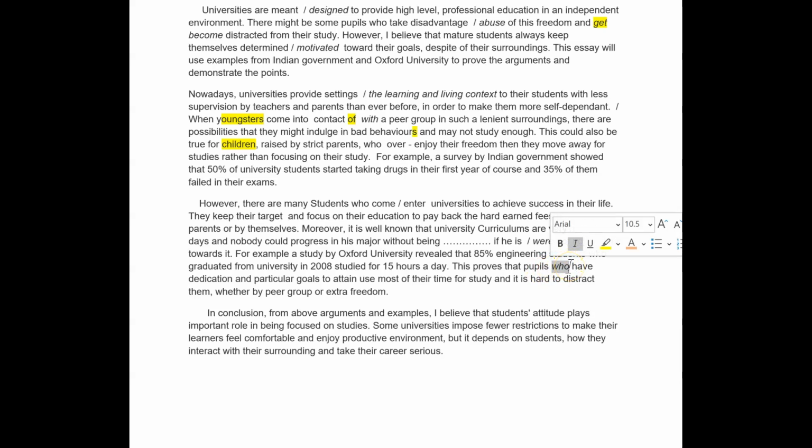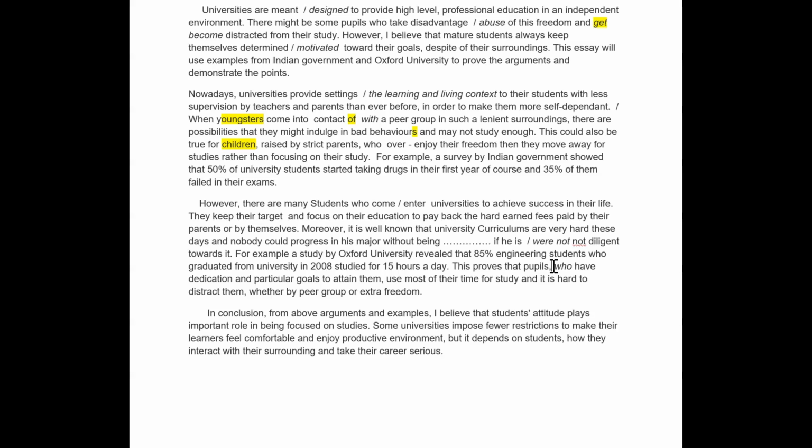But that has put you into a relative clause. Students who have dedication and particular goals to attain them, the goals, use most of their time for study. Pupils, so this is in brackets, in commas, because this is a relative clause. Your main sentence is this: pupils use most of their time for study. But you've done a sub-clause, a relative clause, non-defining, which is great.